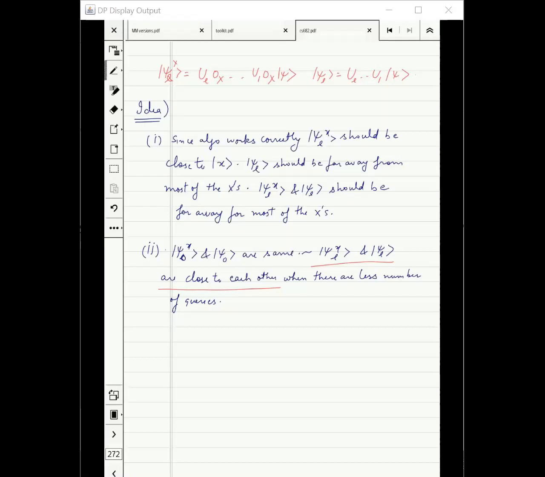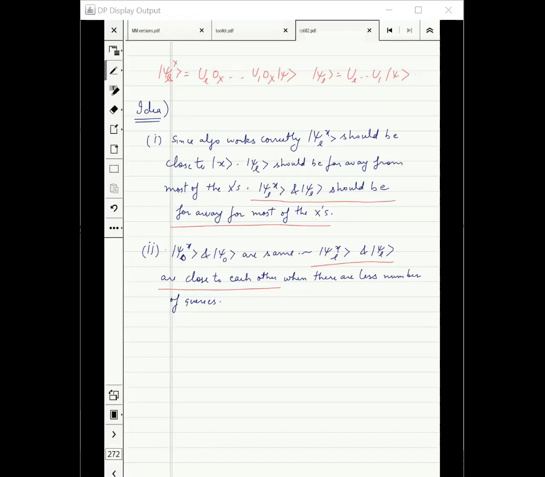That's why these states will not be far away. But if the algorithm has to answer correctly, then by point 1, they should actually be far away. That is going to be the contradiction.